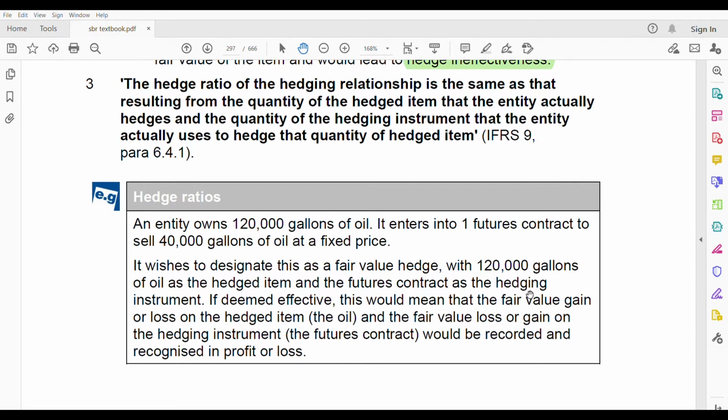This would mean that the fair value gain or loss, if the oil is having a gain, in the future there will be a loss. It's opposite. And if they are making a loss in the oil, they will be making a gain in the future contract. And if it is effective, then it will be recognized in profit and loss.